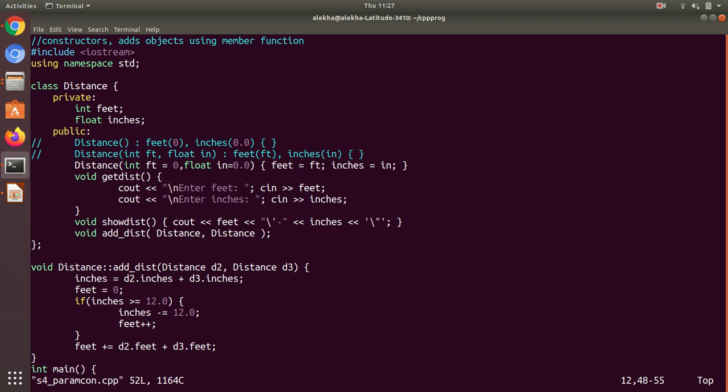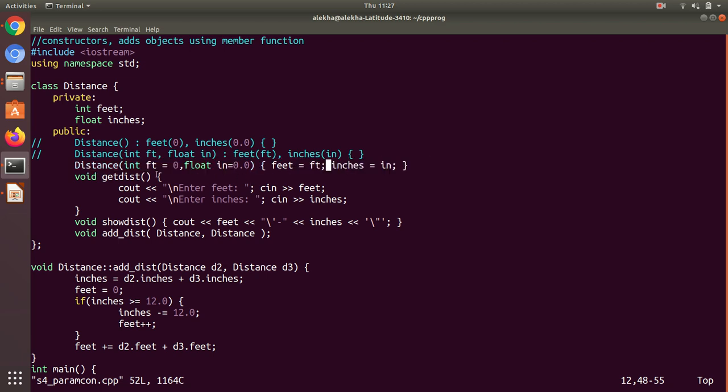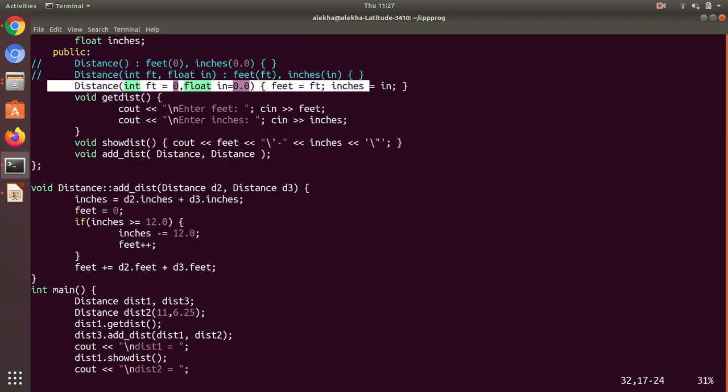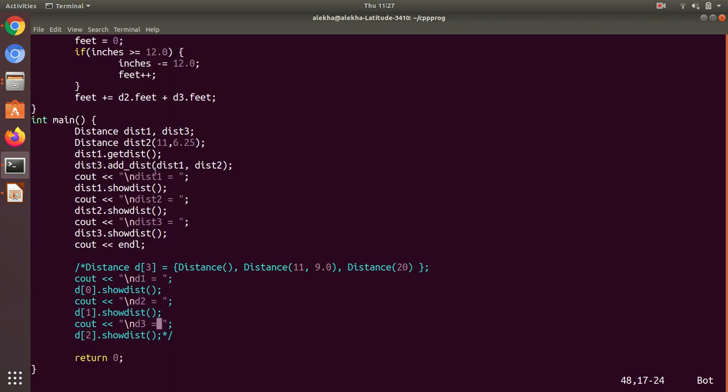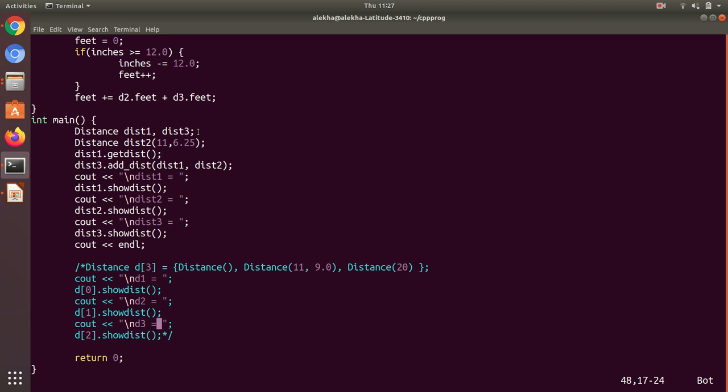This is the version that combines the default constructor and parameterized constructor using default values. This can help us make all the calls. I can create an object by invoking the default constructor, and I can also create objects using the parameterized constructor.